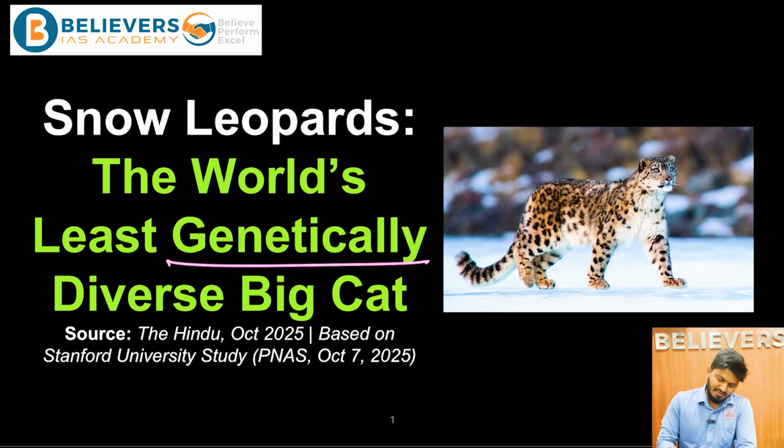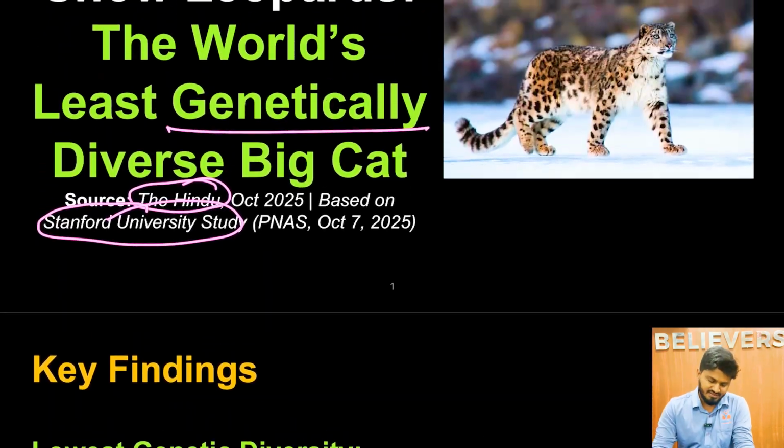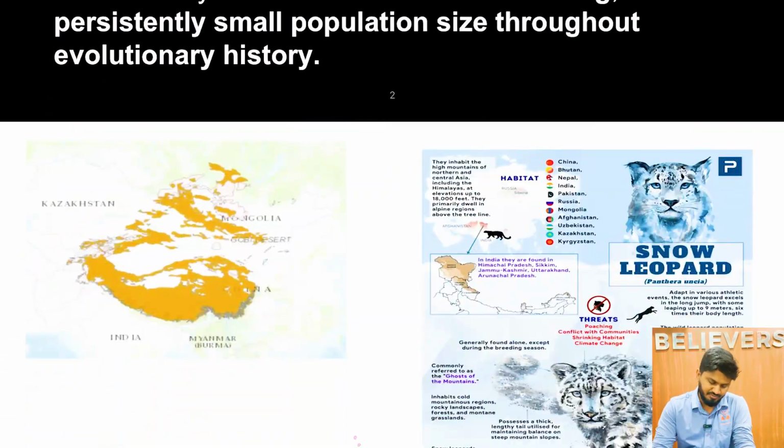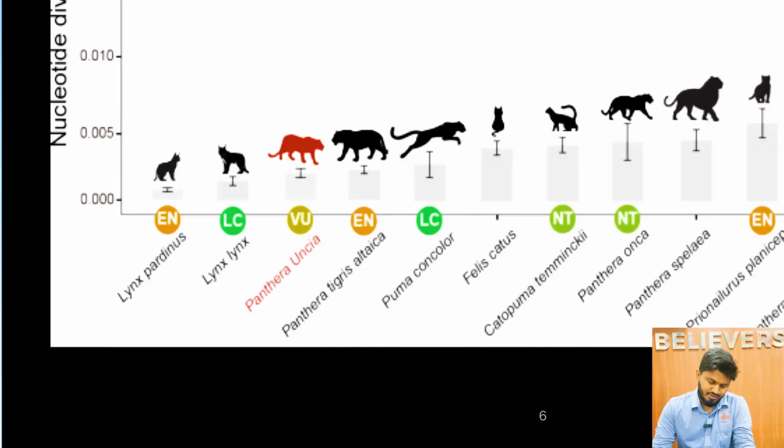There was an article in The Hindu which covered this, and it is based on the Stanford University study, which was published on October 7, 2025. We'll discuss it. Before we discuss the key findings, let us understand the snow leopard. The snow leopard belongs to the family of cats.